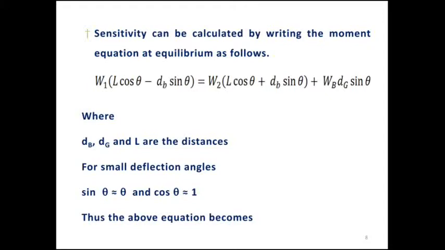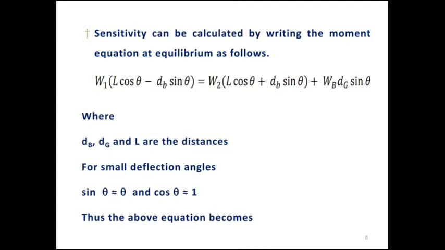We know that sensitivity can be determined by the angular deflection per unit imbalance between the two weights. W1 and W2 are the weights placed on the pans, and the angular deflection is related to the imbalance between the two weights. So sensitivity is given by theta divided by W1 minus W2, that means theta divided by delta W. The difference between the two weights is delta W. So sensitivity is theta divided by delta W. Let us find out how to get the sensitivity.